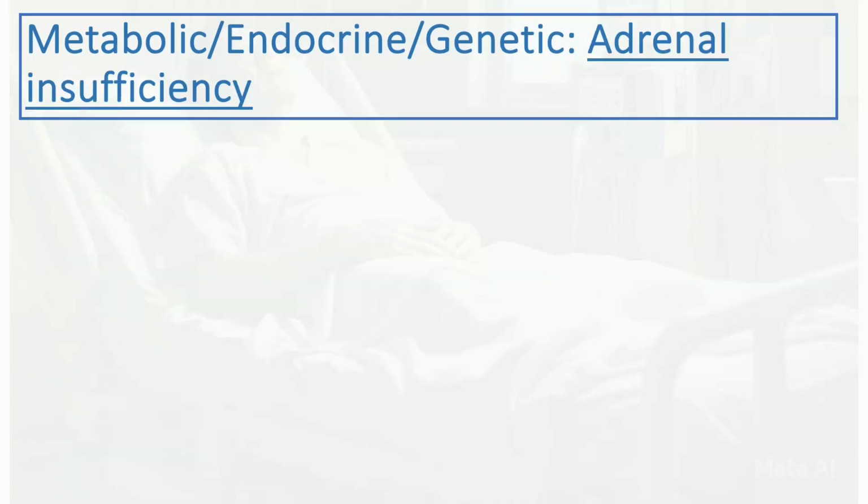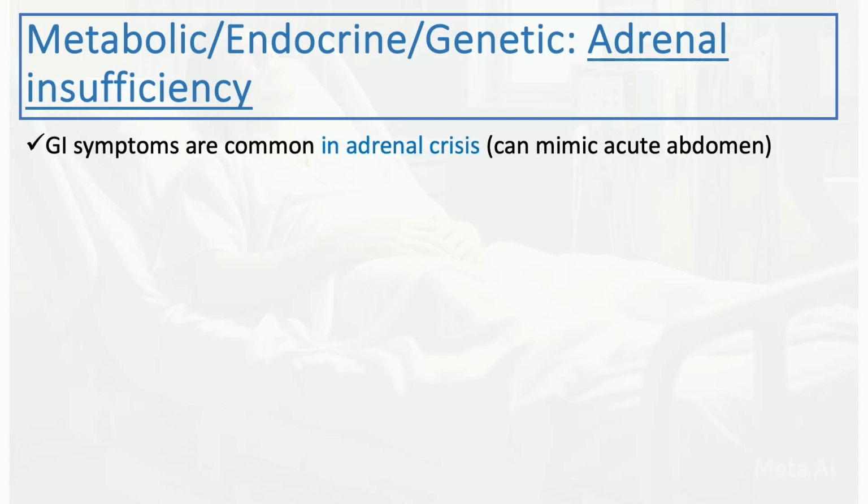Another important metabolic cause is adrenal insufficiency. Again, not very common, but important to recognize and to keep in mind. GI symptoms are relatively common in adrenal crisis, and this patient can actually mimic a patient with acute abdominal pain due to appendicitis or other classic cause. So keep that in the differential if the patient is not having a really clear, straightforward diagnosis.